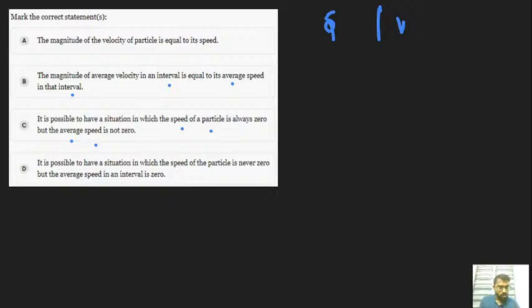Agilan, do you know what's the difference between the speed and velocity? Just in terms of quantity only. What are the two types of quantity, apart from fundamental and derived? I'm just asking what type of quantities speed as well as velocity are. Speed is a dash quantity, velocity is a dash quantity.